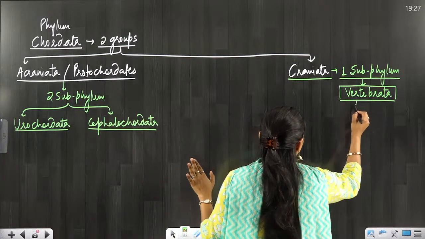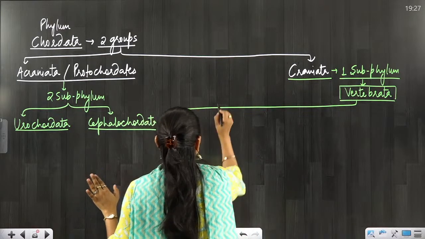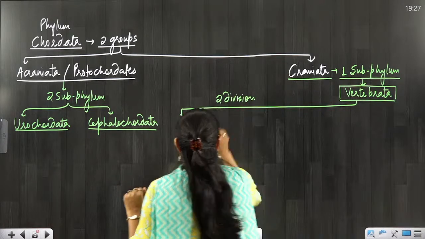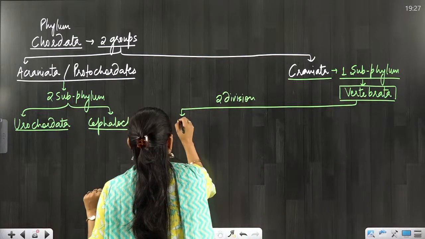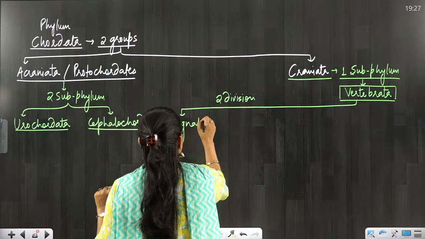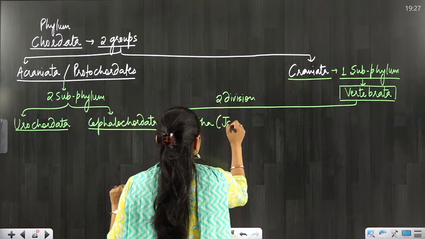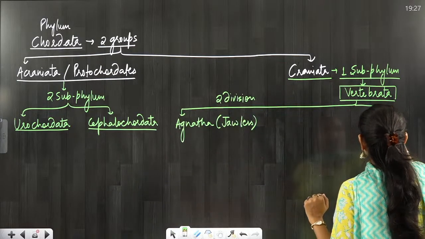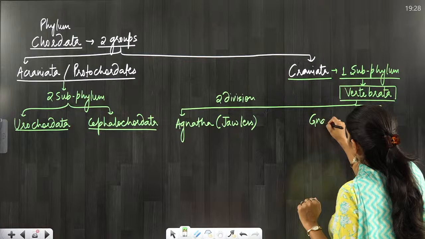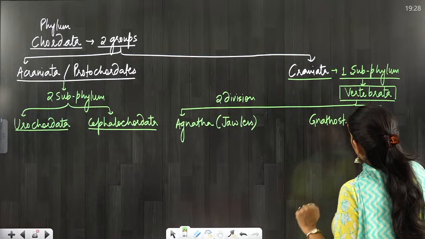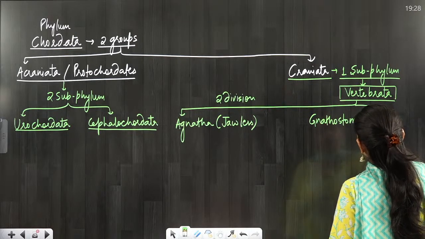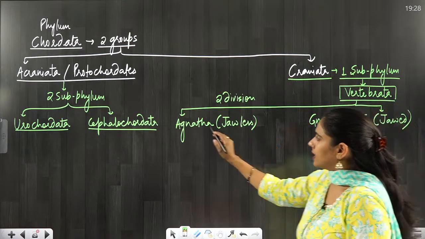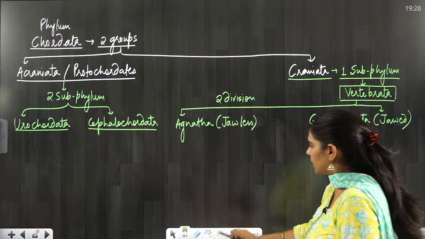Now in Vertebrata, there are two divisions. One division is Agnatha, jawless. Another division is Gnathostomata. Gnathostomata means they are jawed. They are jawed vertebrates, they are jawless vertebrates.